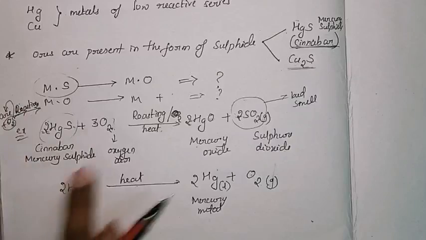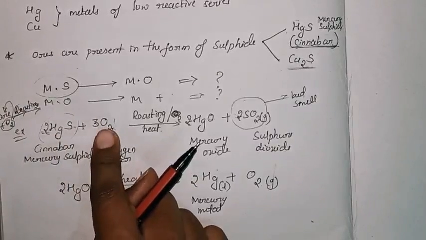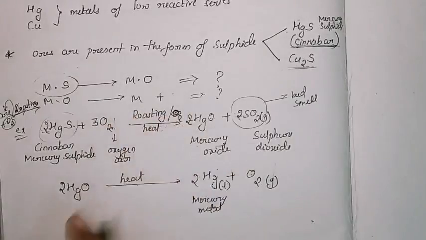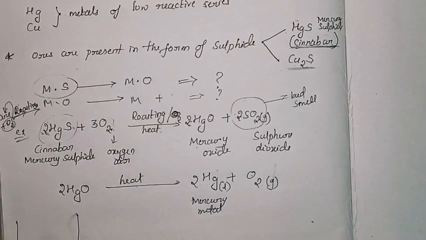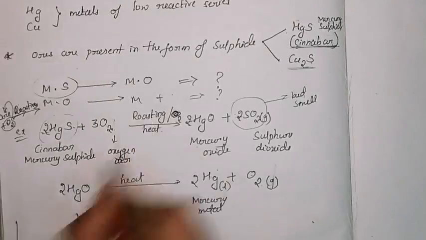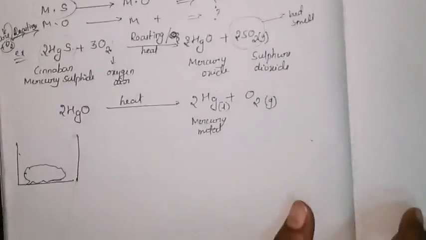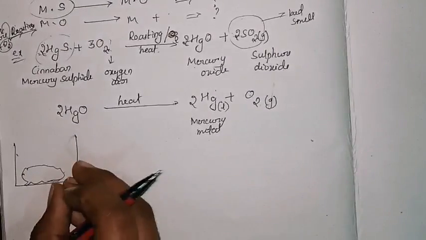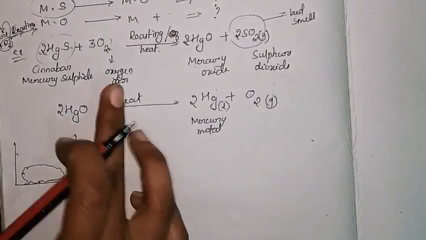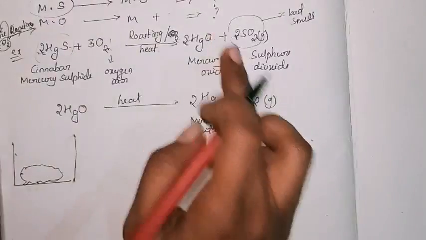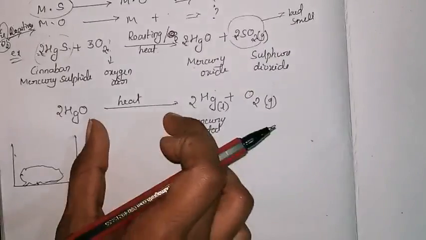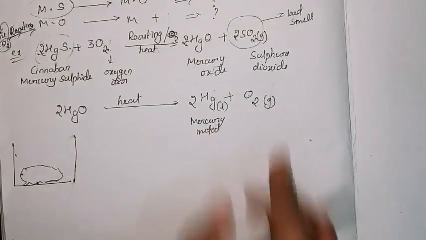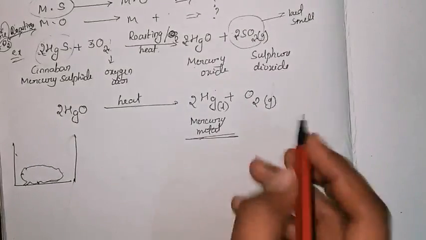What is the method? First, whatever the ore is, we will heat it in the presence of oxygen. That process is roasting. For example, if this is cinnabar, the metal ore, we will heat it in the presence of air. Then it will melt, and there is a formation of mercuric oxide, HgO. This mercuric oxide, if heated again, forms mercury metal plus oxygen, which is our required metal. So this is one example, mercuric sulfide.